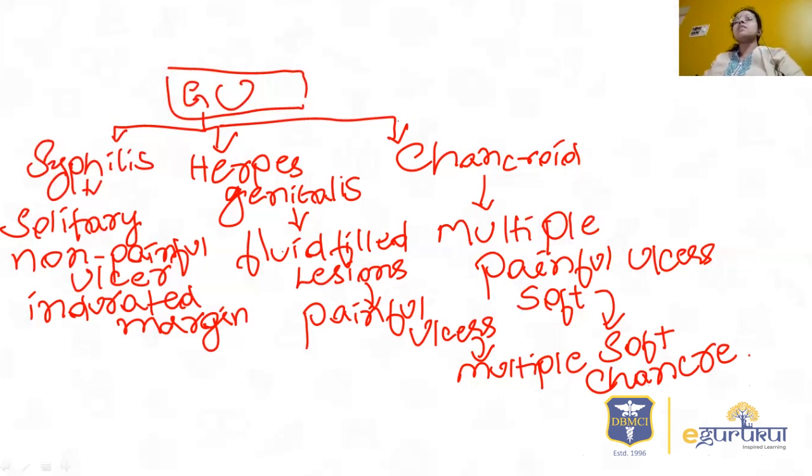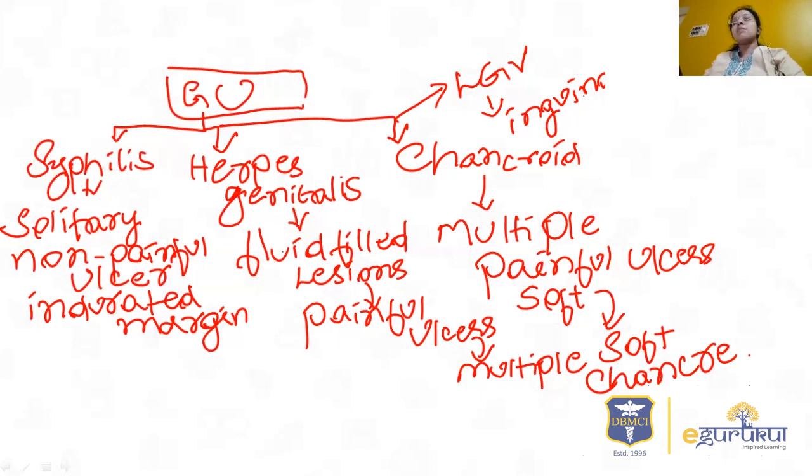Then coming to LGV. LGV usually presents with inguinal bubo. Usually the ulcer may be seen in LGV, but it is very transitory. It disappears within a few days. So the patient may not notice it, or may not remember that he had a genital ulcer when you ask him whether he had one.